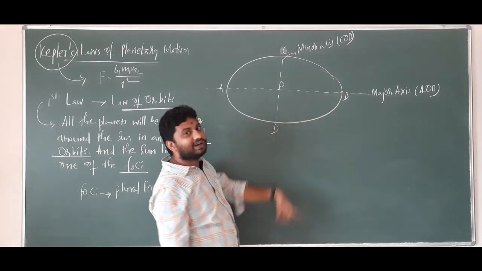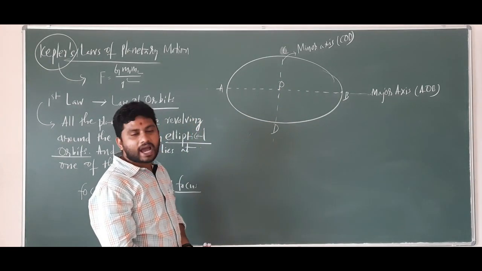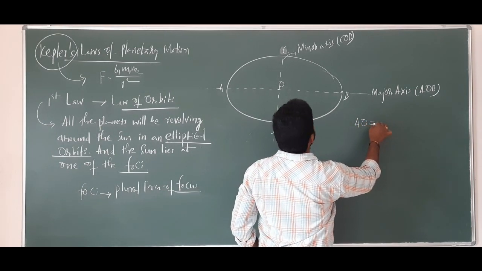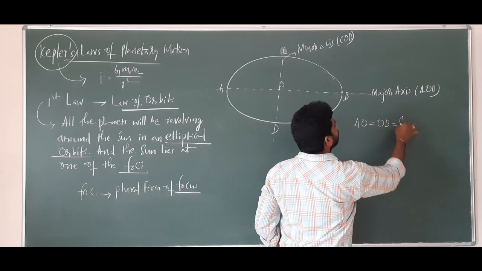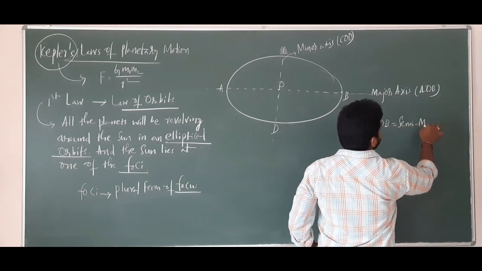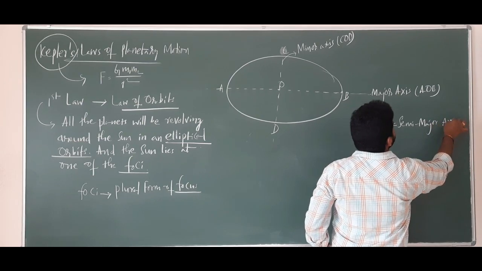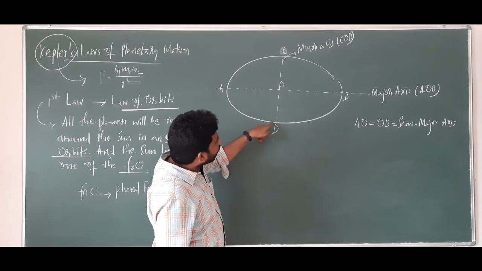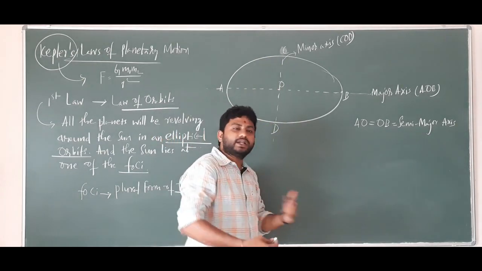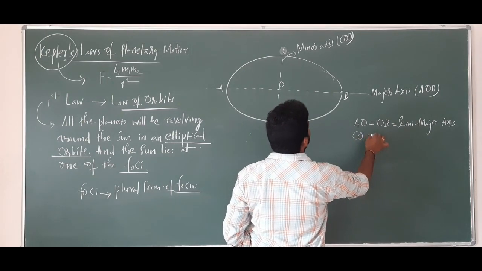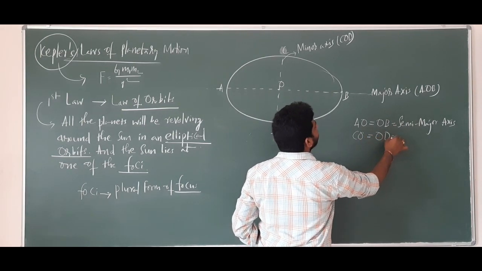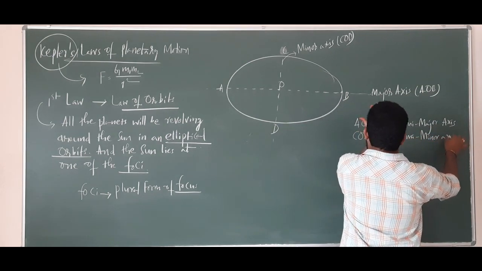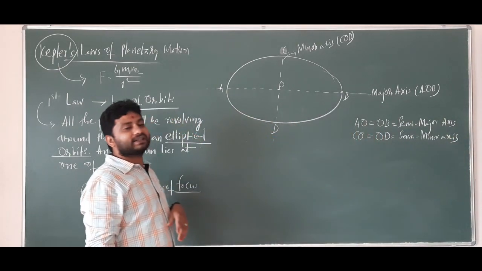Listen carefully: AO is equal to OB, which is equal to the semi-major axis. And CO is equal to OD, which is equal to the semi-minor axis. Semi-major axis is done and semi-minor axis is done.